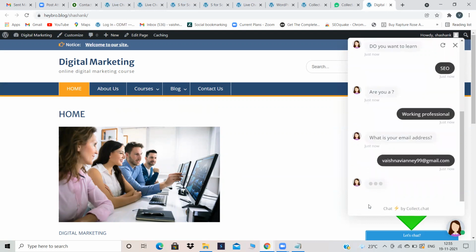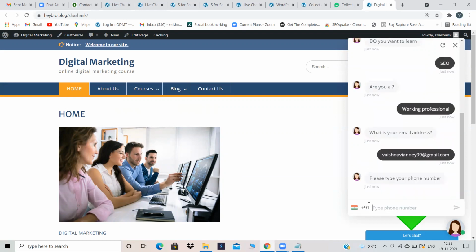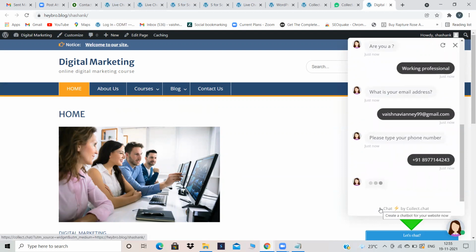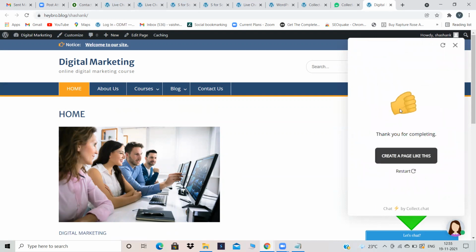@gmail.com. This is my email address. Now please type your phone number. By default, it is showing India only. So I have entered my phone number also. See, smartly what you have to do is collect the information from the user. I have collected his email address, I have collected his phone number, I have taken his name, though I already know. I mean, everything I have collected before only. And after that, I can contact that person and initiate for the course.